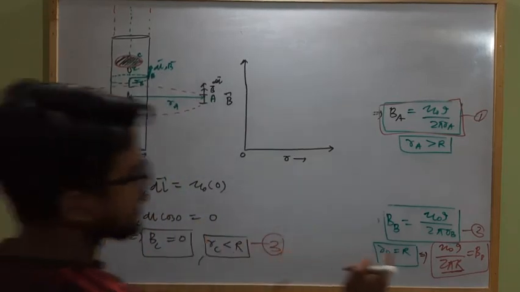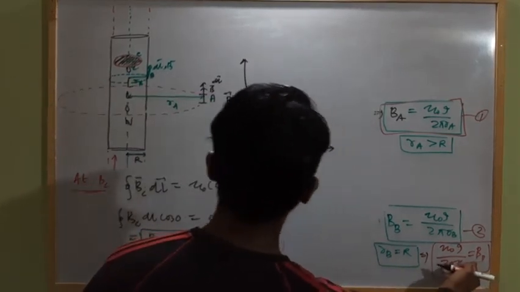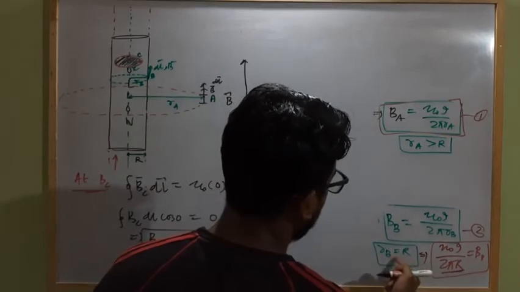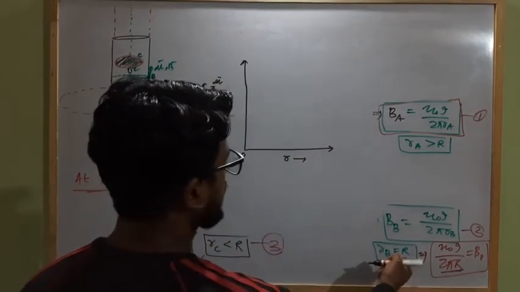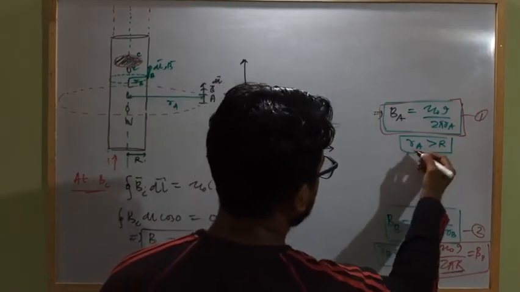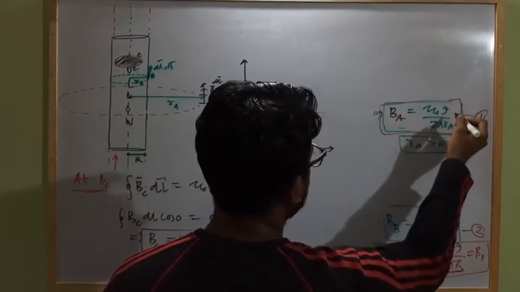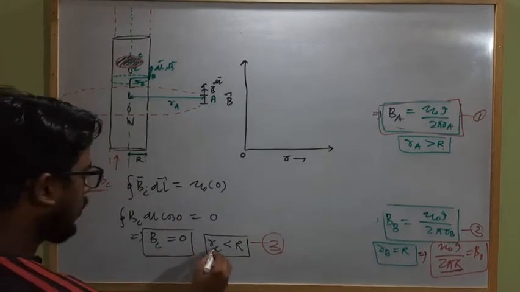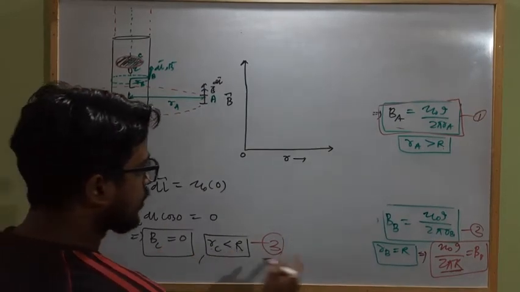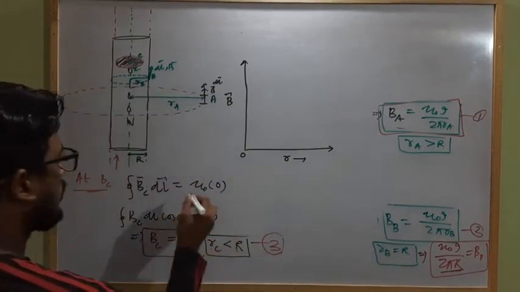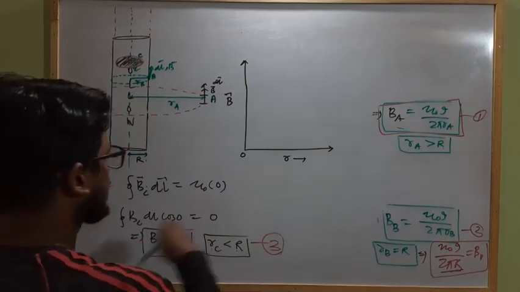So here at this point on the surface, as r is equal to R, the field strength will be maximum, and beyond R, where r is greater than R, gradually this magnetic field strength will decrease, and up to r less than R, the magnetic field strength will be 0. So the graph will be like this.